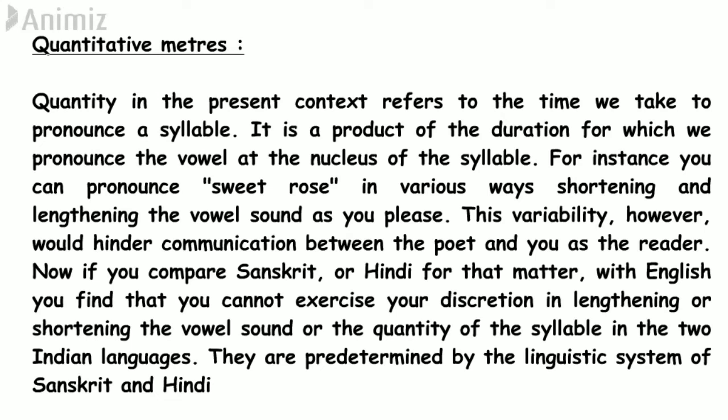For instance, you can pronounce sweet rose in various ways, shortening and lengthening the vowel sounds as you please. Now if you notice properly, in the word sweet we have a vowel sound E, and in the word rose we have a vowel sound O. Now depending on the length of those vowel sounds that you make while pronouncing those words, you can change the duration of the words spoken. Okay, so that is how it is done, and that is the main factor of quantitative meters that has been implemented mostly in Greek and Latin poetry.